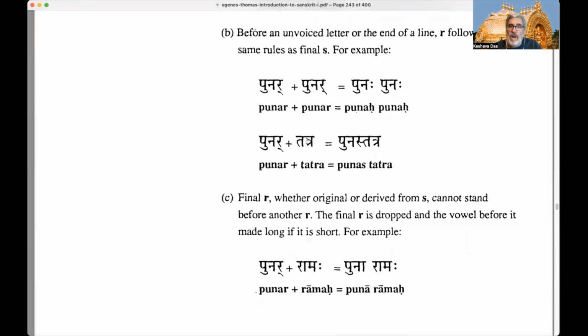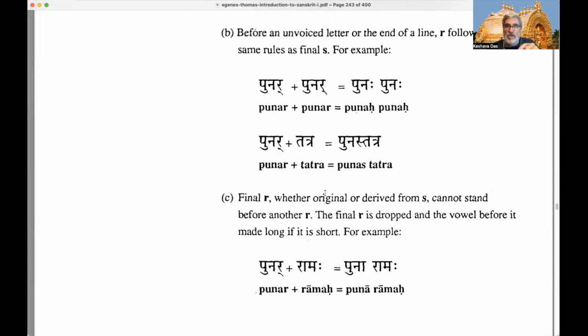Next, we have punar tatra. So ta is a dental T, right? Ta is also an unvoiced or hard letter. So before that, the R changes to an S. Remember the rule with visarga, or with S coming at the end of a word and a T coming after it.